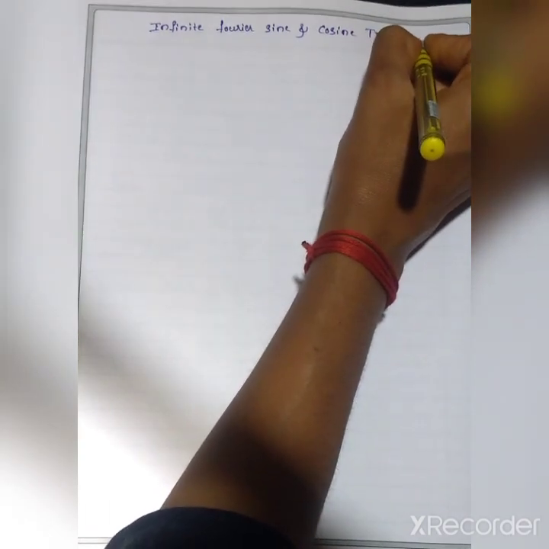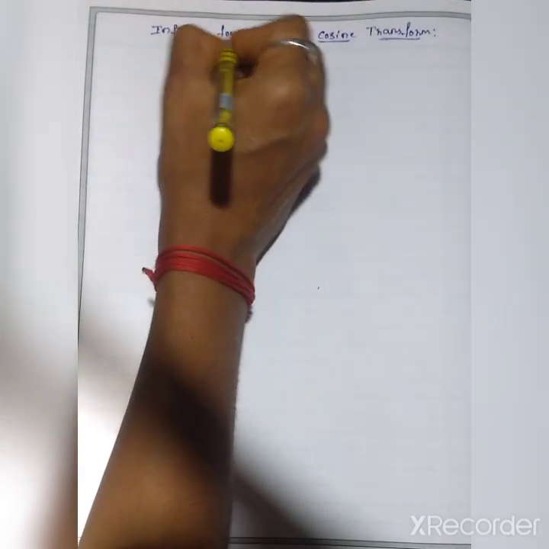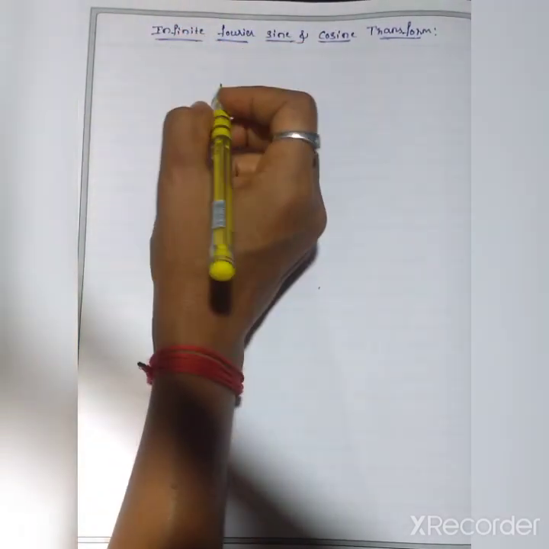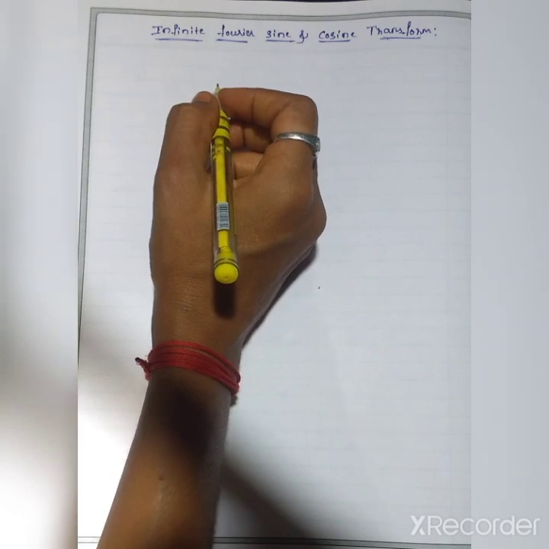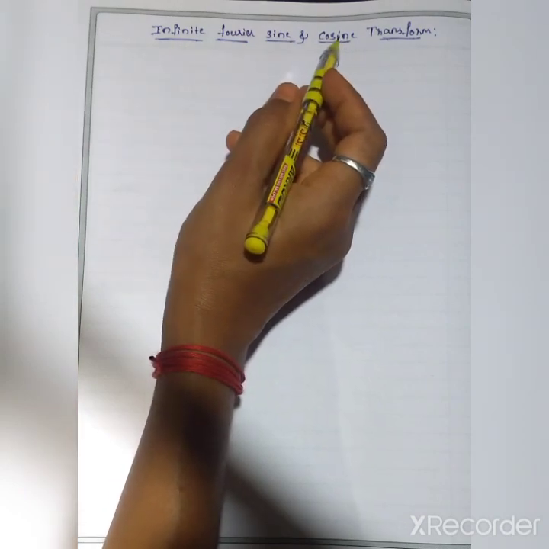Fourier sine and cosine transform. This chapter is also known as mathematical physics. Mathematical physics integral transform, in that Fourier transform, isn't it? Now, infinite Fourier sine and cosine transform.